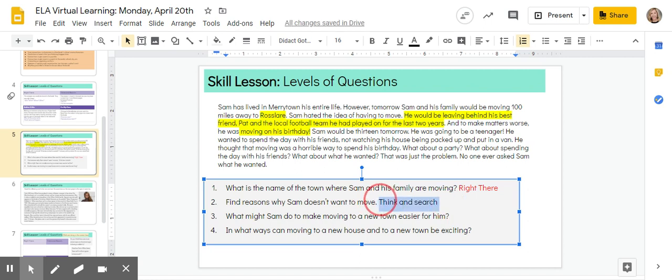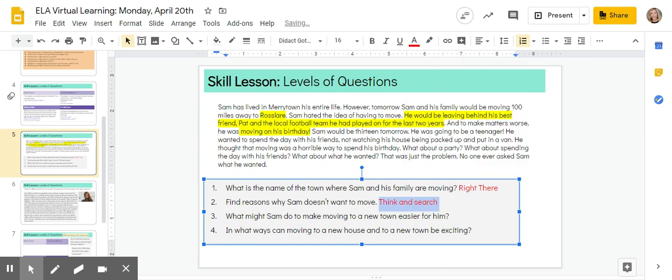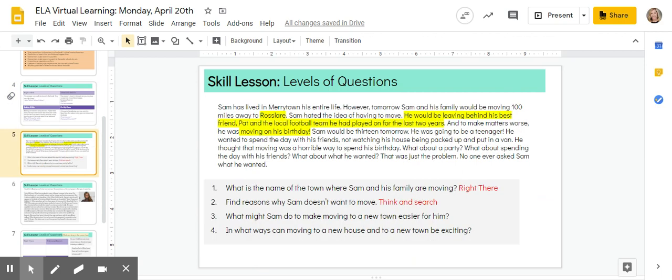Number 3 says, what might Sam do to make moving easier for him? Okay, now this type of question definitely involves the story because we know that he's moving, he doesn't want to move. But this question is asking, what could Sam do to make it easier? Now, this we can't find in the story. They never talked about what Sam could do to make his life easier. We have to use our prior knowledge to figure that out. So in that case, we're kind of predicting. So this would make it an author and me question.